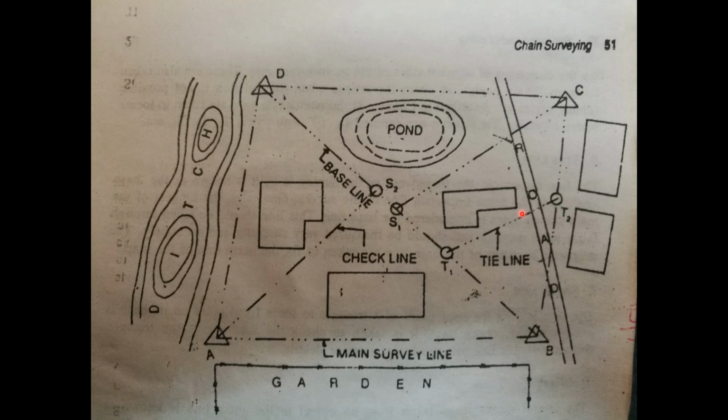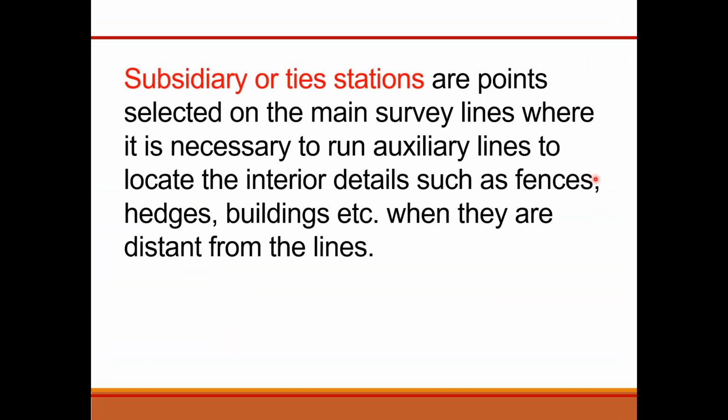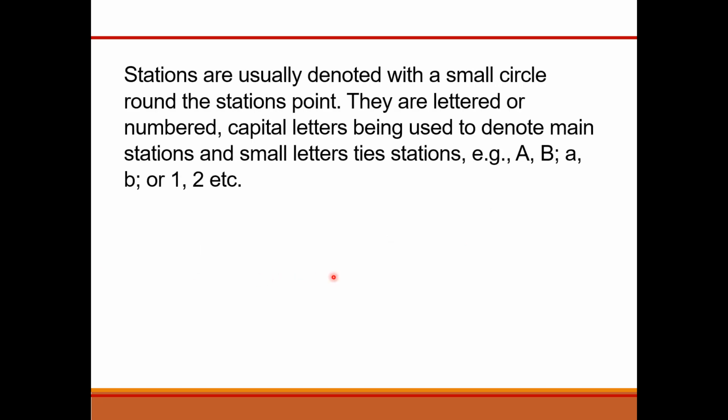These tie lines or subsidiary lines are used to represent the maximum details in the survey scheme. Subsidiary or tie stations are points selected on the main survey lines where it is necessary to run auxiliary lines to locate interior details such as fences, hedges, buildings, etc., when they are distant from the lines.